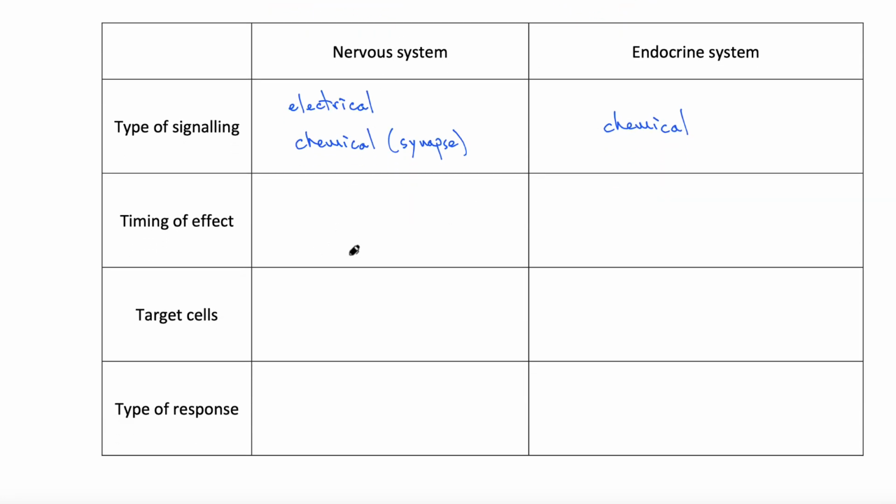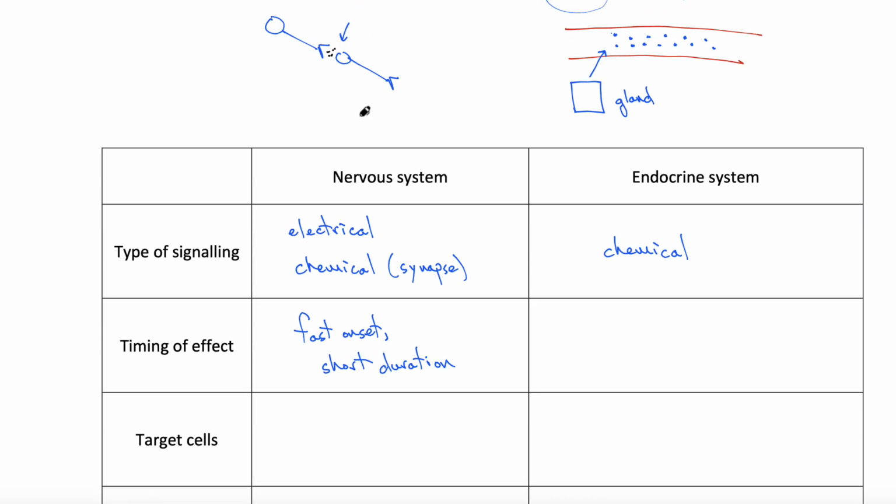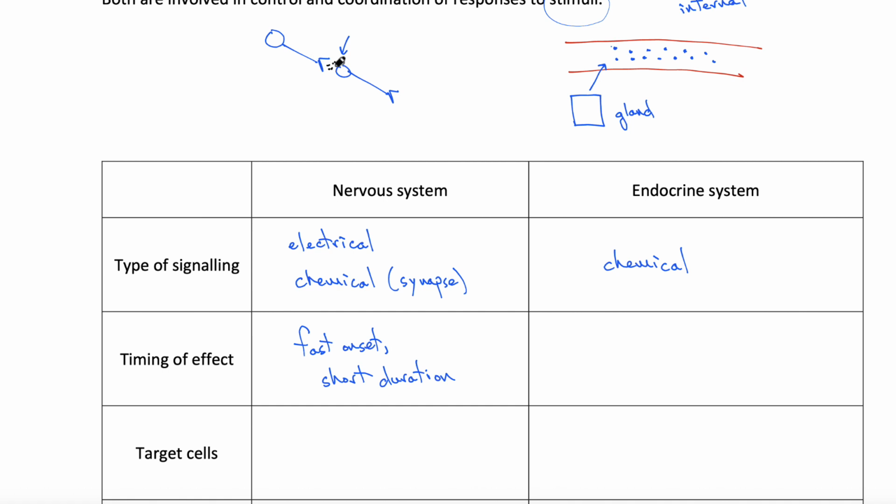In the case of the nervous system, the signal and the effect is typically fast in onset, but relatively brief in duration. Again, think of it being primarily an electrical signal, and think about how quickly electrical signals travel. Also consider the fact that we have a direct connection here, effectively, between one neuron and the next.